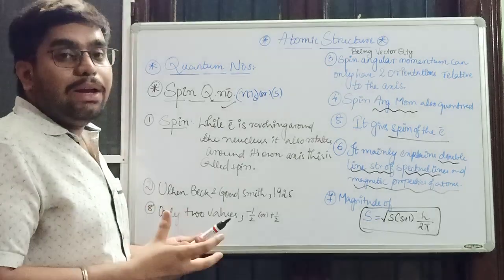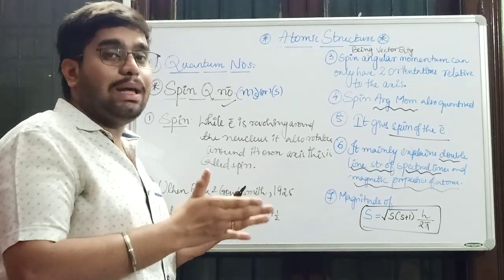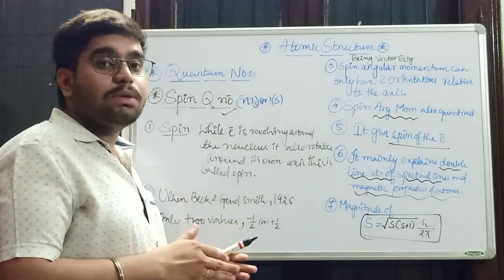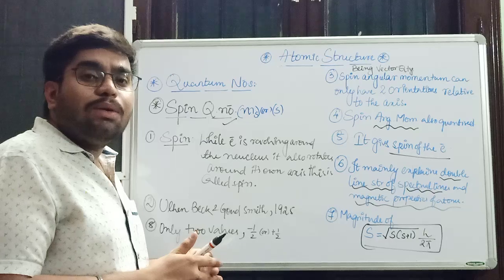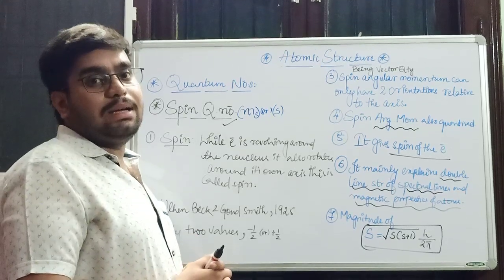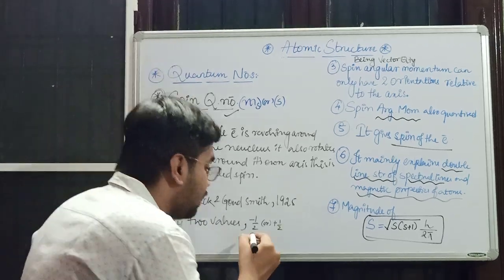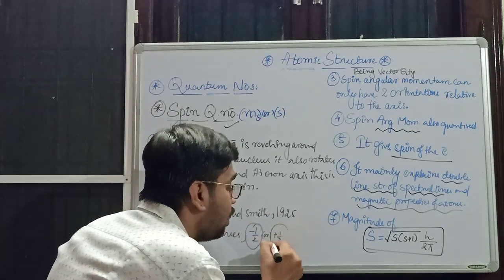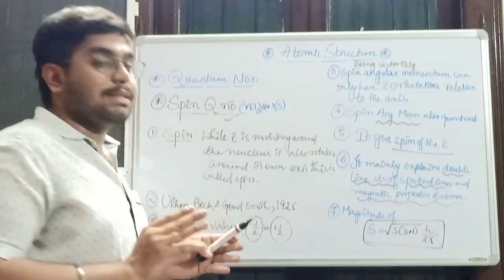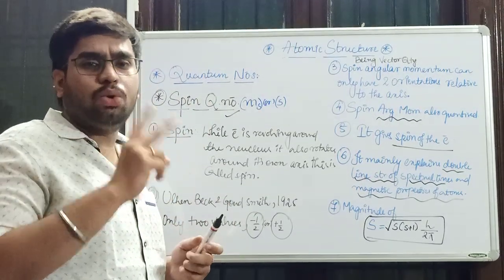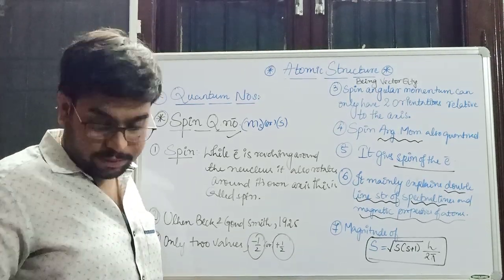And what are the values s can take? Like L can take values from 0 to n minus 1, and M can take values from minus L to plus L including 0. Then what are the values s can take? s can take only two values, that is minus half or plus half. Either minus half or plus half.